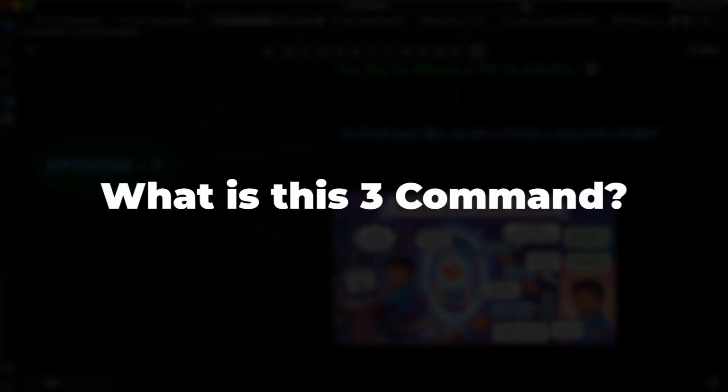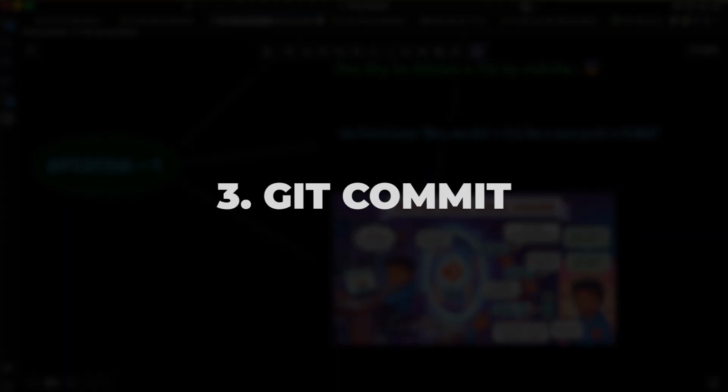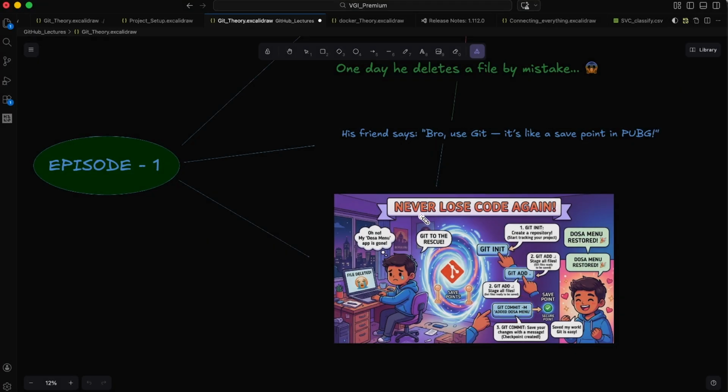So what are these three commands? The three commands are git init, git add, and git commit. Let's say that Git is some person or an entity. You are using that person, and you are using some one or two word commands. The first command is git init, so you are telling this person named Git to first initialize my Git. The second thing is that you are telling Git to add all my files for saving, so initiate the saving.